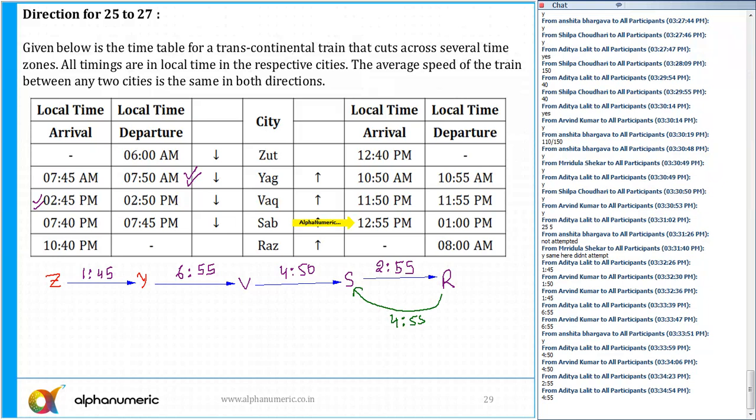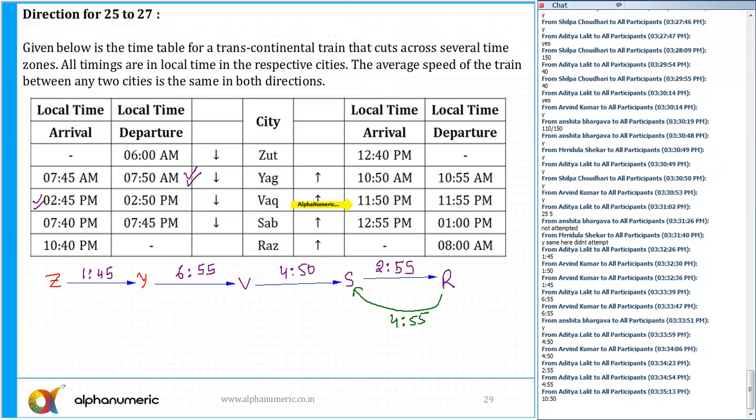Okay. Then from S to V. Departure 1 o'clock, arrival 11:50. 1 p.m. to 11:50 p.m. That's right, Aditya. 10:50. The total time duration coming back from S to V, I'm taking 10:50.